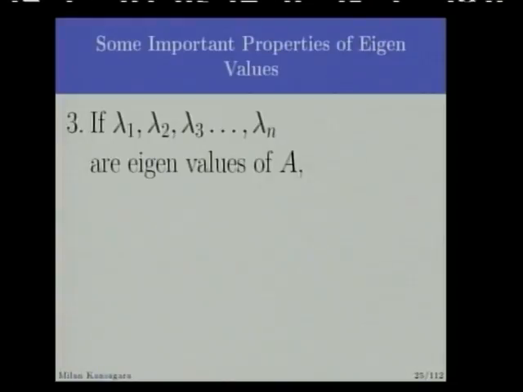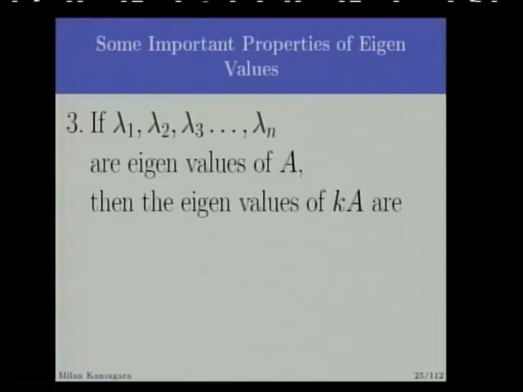If lambda 1, lambda 2 up to lambda n are eigenvalues of A, then the eigenvalues of kA are, just multiply the eigenvalues of A by k. So if lambda 1, lambda 2 up to lambda n are eigenvalues of A, then the eigenvalues of kA are k lambda 1, k lambda 2 and so on up to k lambda n.